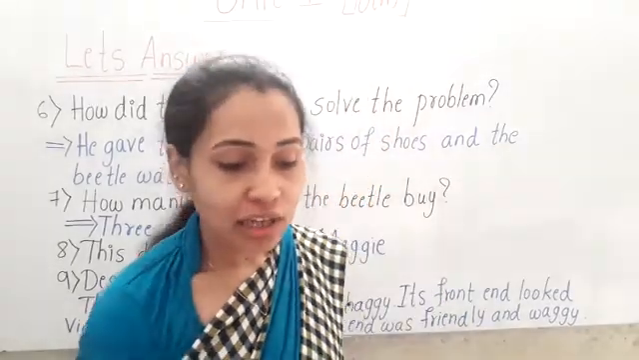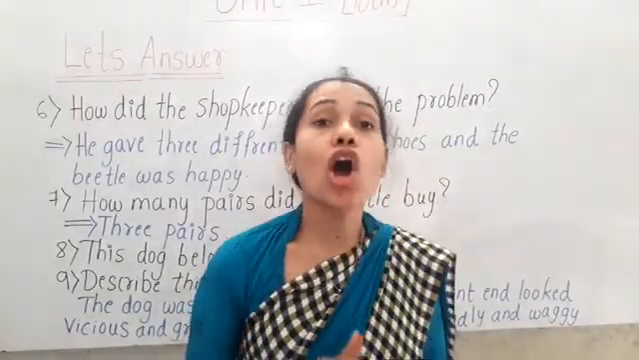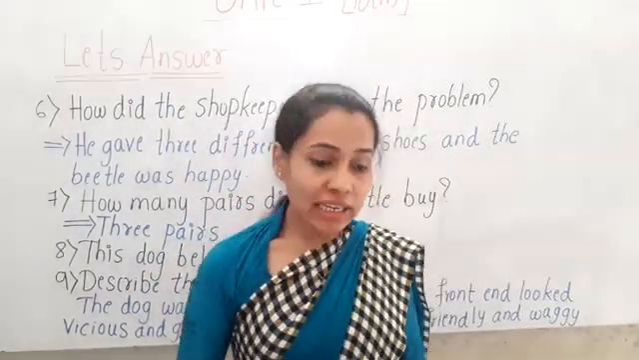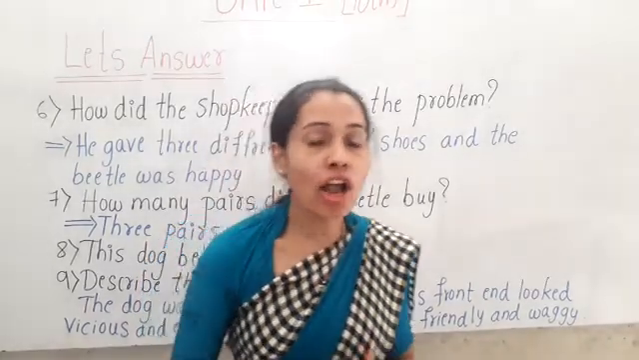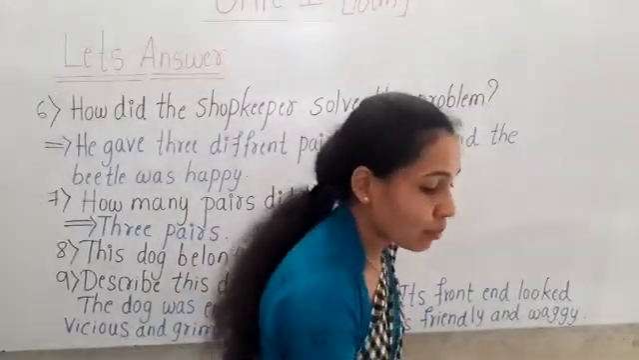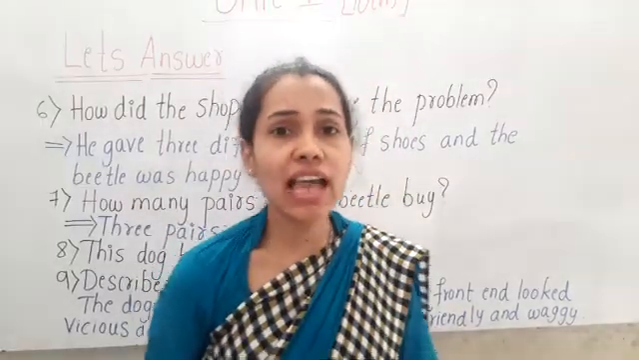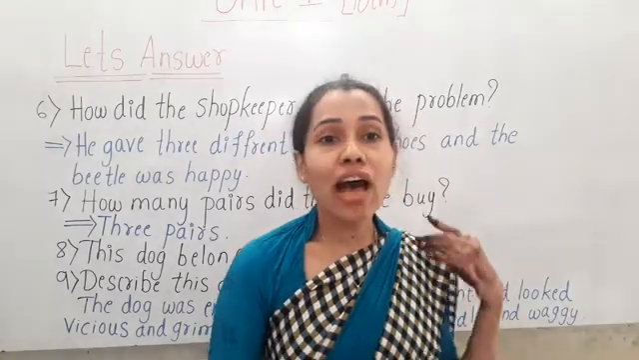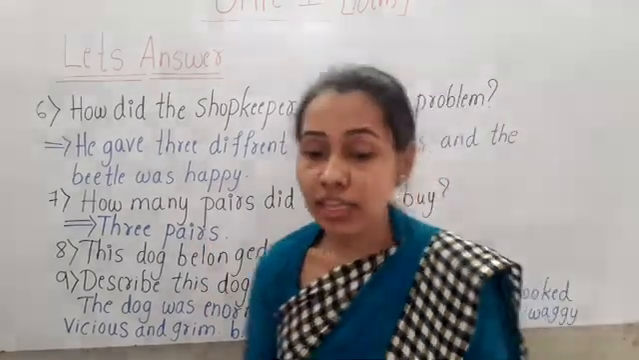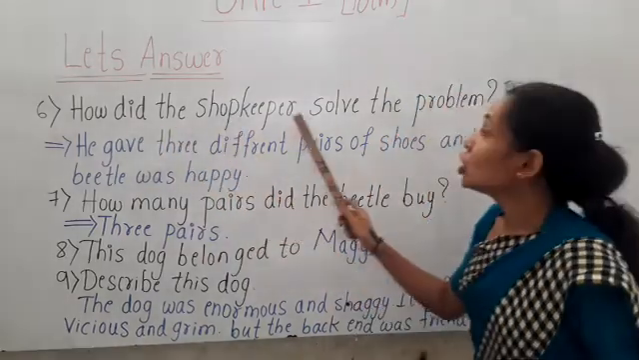Okay children, in today's class we will be solving the remaining question answers of the poem, unit number 1, Leopard, Beetle, and the Young Girl called Maggie. In the previous class we have completed 5 questions and answers. In today's class we will be solving question number 6, that is, how did the shopkeeper solve the problem?